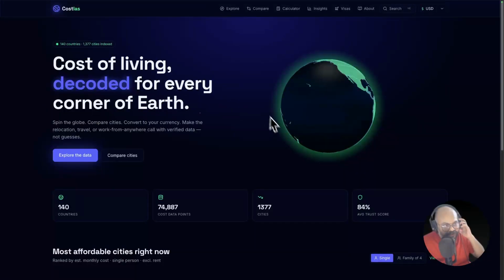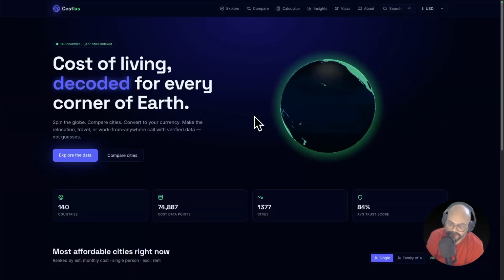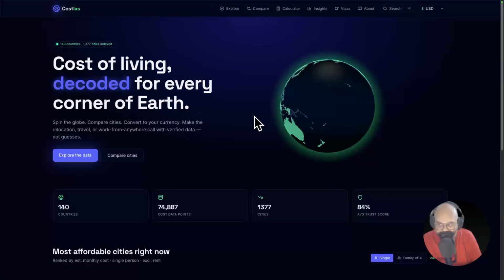Maybe you will love it and like it, and this might be helpful for you if you are planning for relocation and thinking about city information, or if you're thinking about how much it costs for your friends who are living abroad. If you want to know that, then this site will help you. You will get so many exciting things.